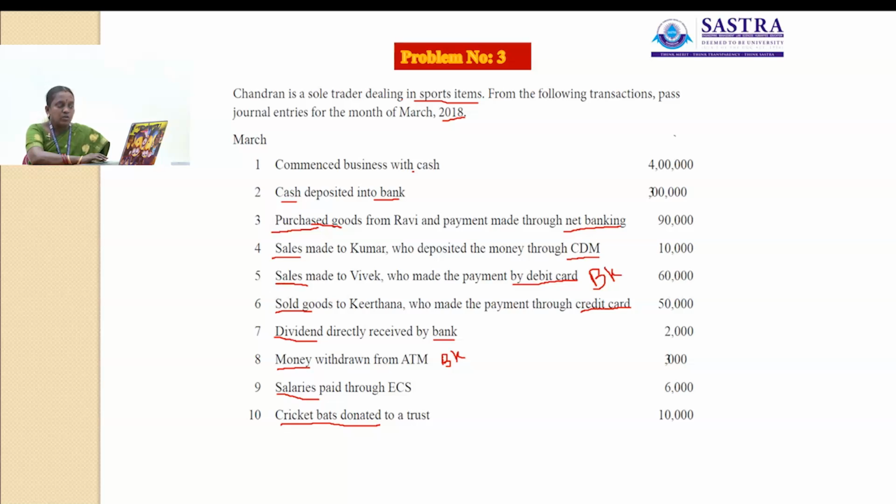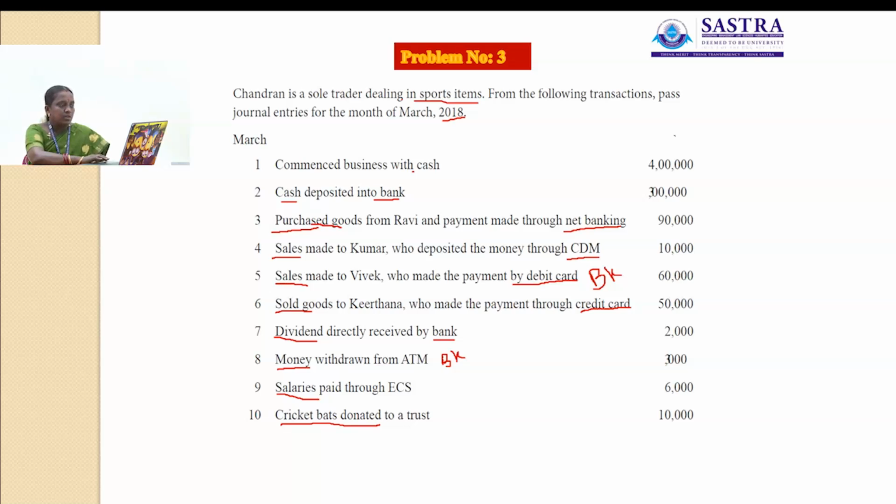6th March, sold goods to Kirtana, who made the payment through credit card, rupees 50,000. 7th March, dividend directly received by bank, rupees 2,000. 8th, money withdrawn from ATM, rupees 3,000. 9th, salaries paid through electronic clearing system, rupees 6,000. 10th March, cricket bats donated to a trust, rupees 10,000. So these are the various transactions in the month of March 2018.